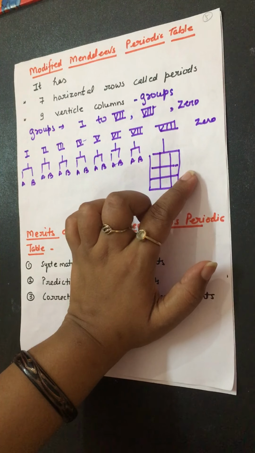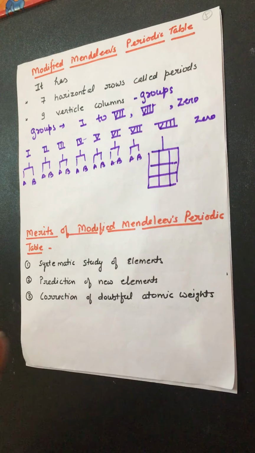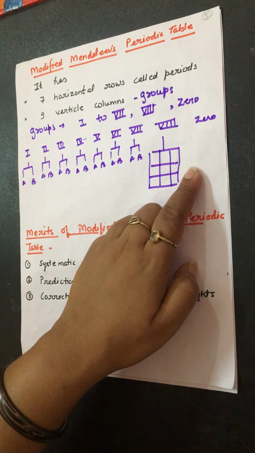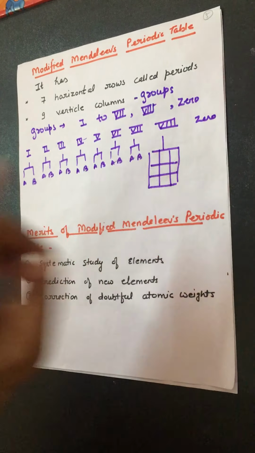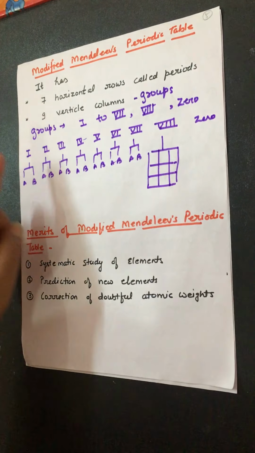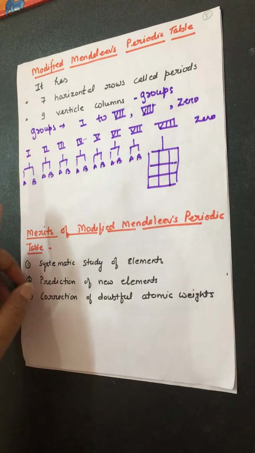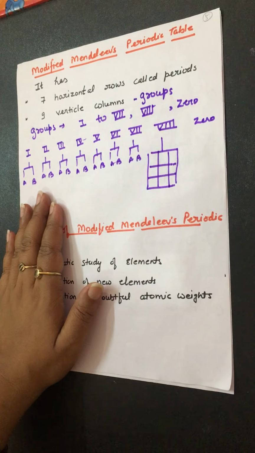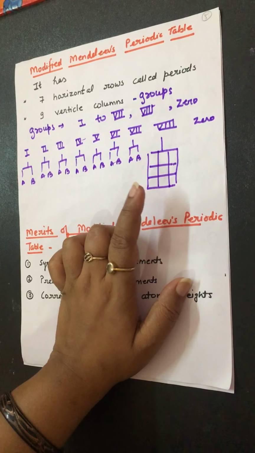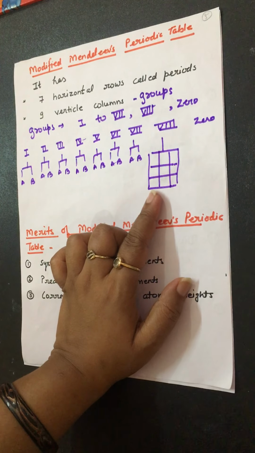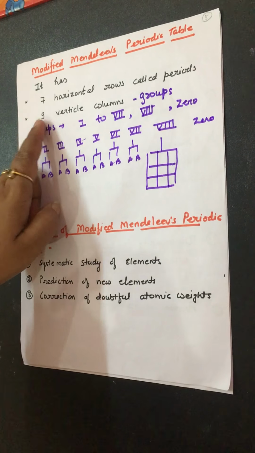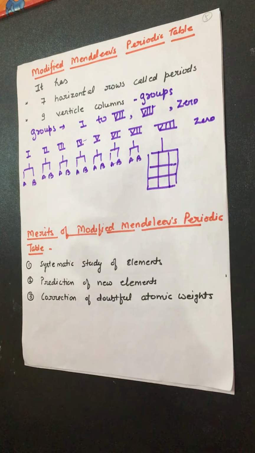But in 1900, when the zero group, or you can say inert gases, were discovered, the zero group was added in the Mendeleev periodic table. And in the modified Mendeleev periodic table there were 9 groups, and out of these 9 groups, the first 7 groups are further divided into subgroup A and subgroup B. The 8th group is divided into 3 columns of 3 elements each, and the zero group has inert gases. And it has 7 horizontal rows, and these 7 horizontal rows are known as periods.